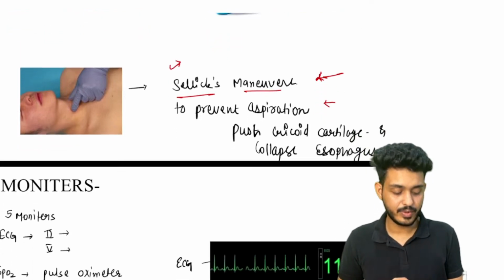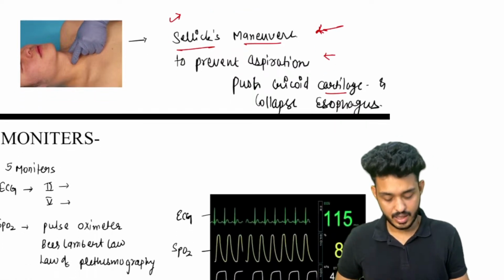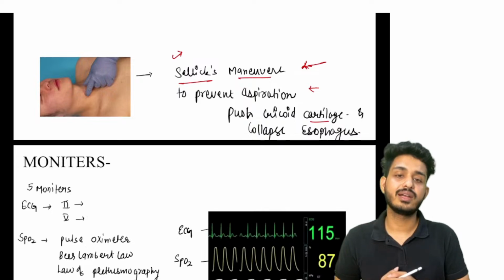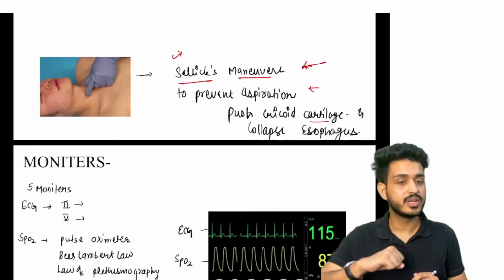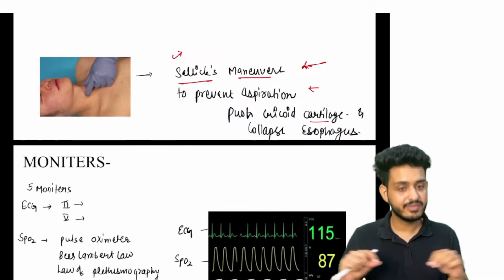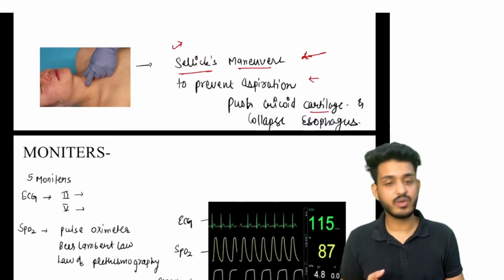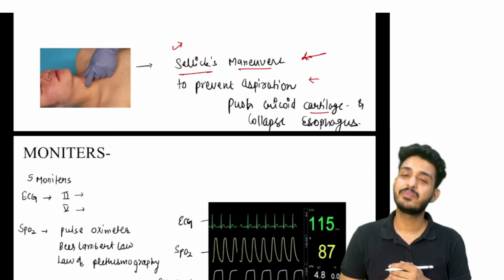Okay, we will be putting pressure on the cricoid cartilage to prevent the collapse. Now the patient is already intubated. What we have done, we are putting the laryngoscope, we are putting the different tubes in the patient. We have already fixed the tube. Now what will happen, the patient will look here and there, because till now we have not given any kind of anesthesia. The patient is awake.